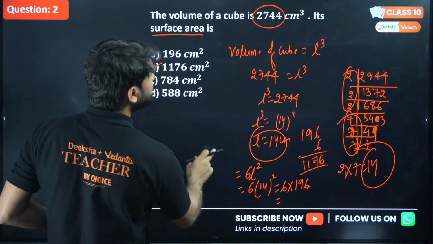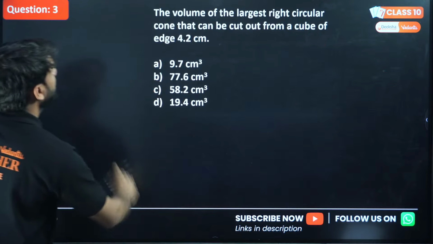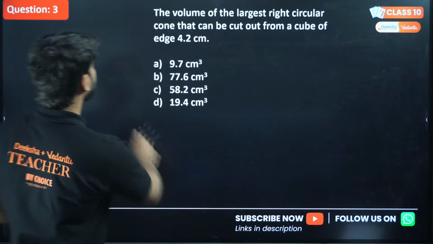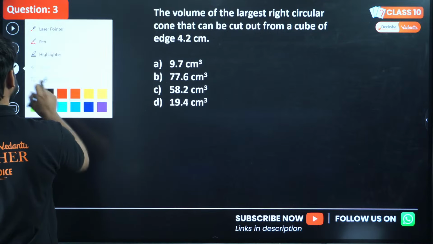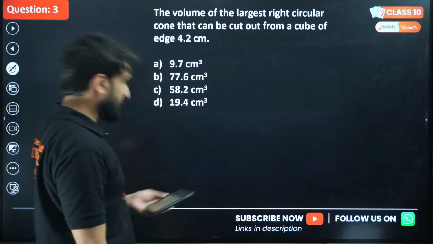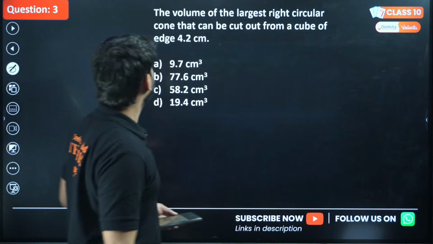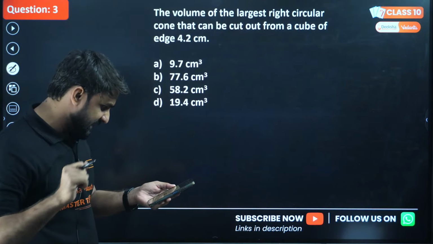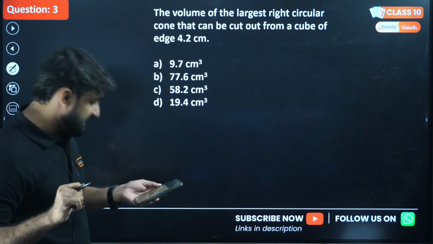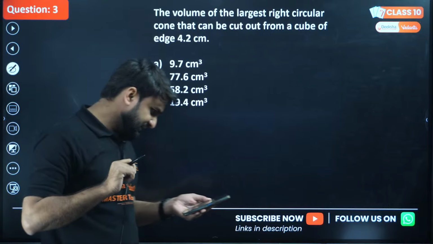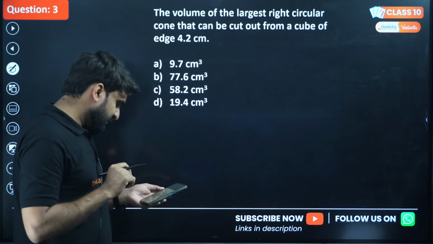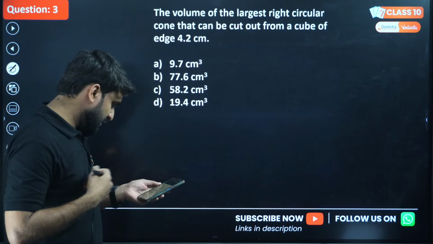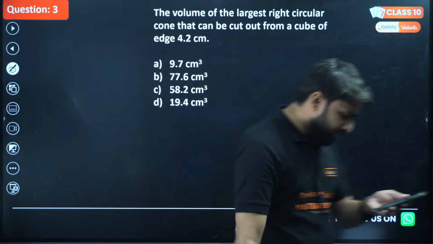Okay, so let's move to the next question. Question number 3: the volume of the largest right circular cone. Can you guys solve this question? I'm waiting for your answer. This is very easy. Sneha answered B. Okay, Sneha, let's wait. I'll do the question and let's check if your answer is right or wrong.